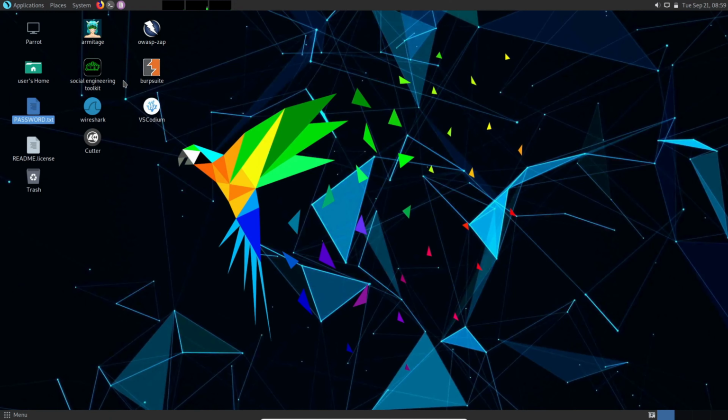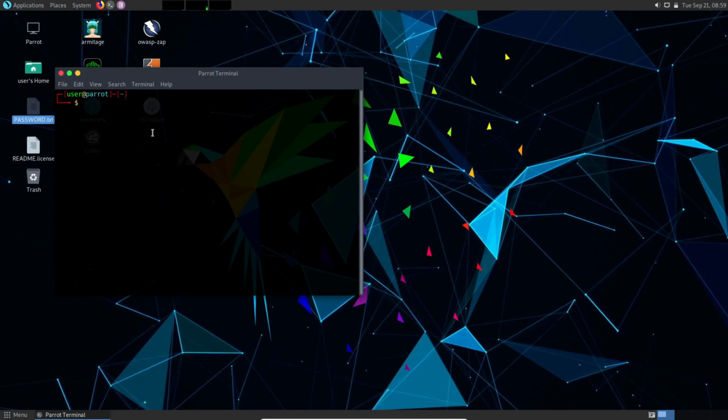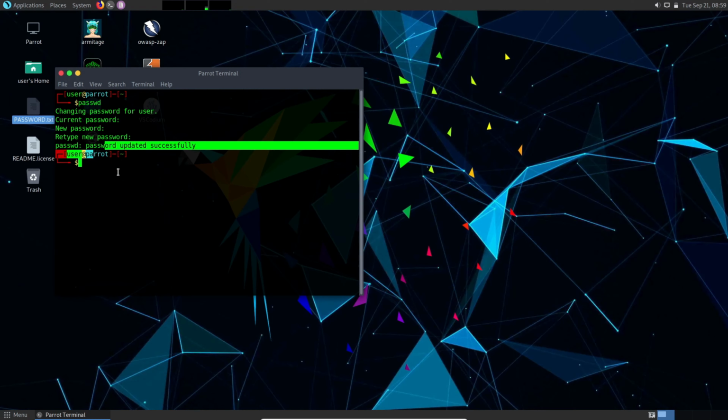And if you want to change the password, open the terminal and type passwd and hit enter and type the current password and type your new password and retype it. And we successfully changed the password. So in the next section, we are going to install the OwaspBWA in our VirtualBox.